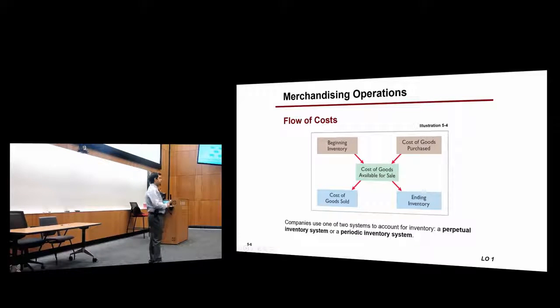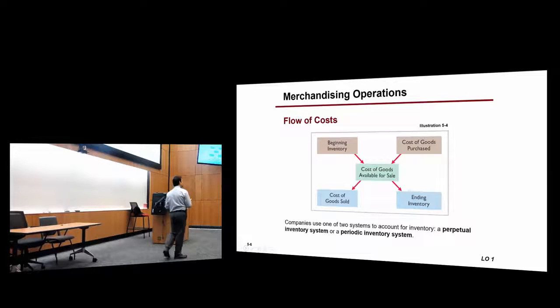Remember that the matching principle requires companies to match. So what's the matching principle? Expenses with revenues. So you match expenses with revenues. This is why companies have to match their sales and their cost of goods sold. Right? This is an expense that is directly related to the sales. How do you calculate cost of goods sold? How do you find out the cost of the goods that you sold?